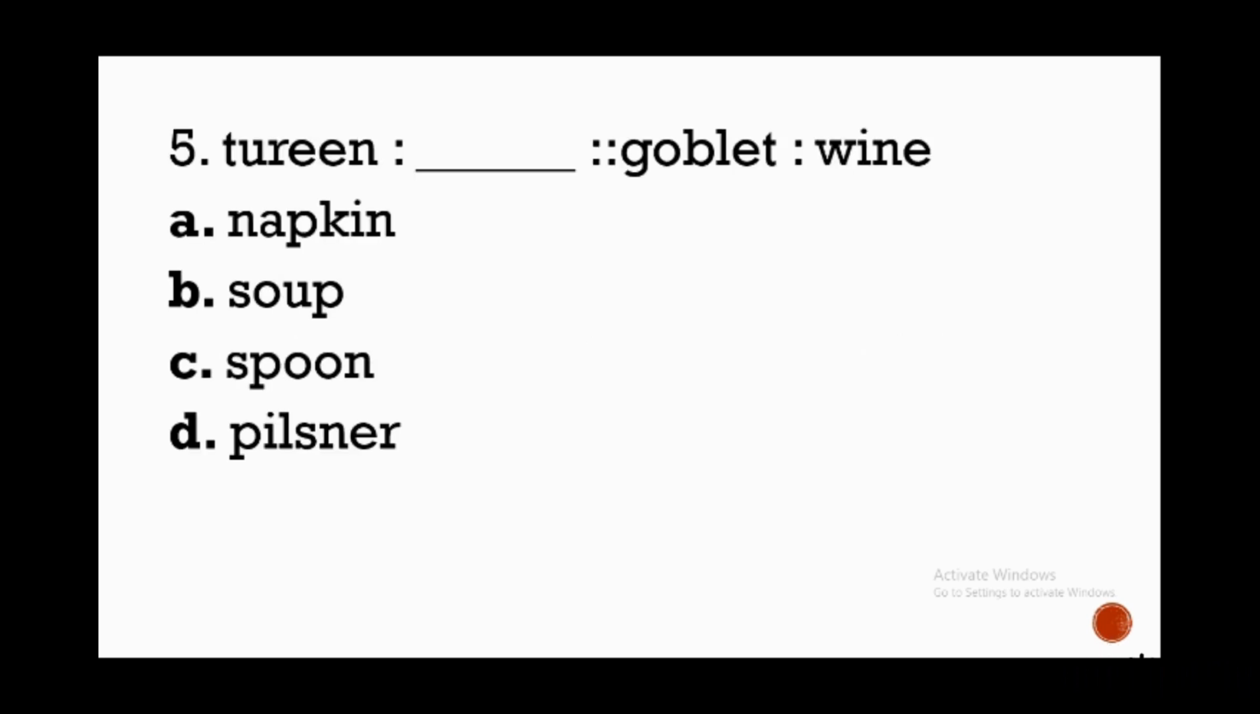Number 5. Tureen is to blank as goblet is to wine. A goblet is used to hold wine. Let us see the next pair of words. Tureen is to blank. If a goblet is used to hold wine, a tureen is used to hold what? Okay, do we use tureen to hold napkin, to hold soup, to hold spoon, or to hold pilsner? The answer is letter B. A tureen is used to hold soup.